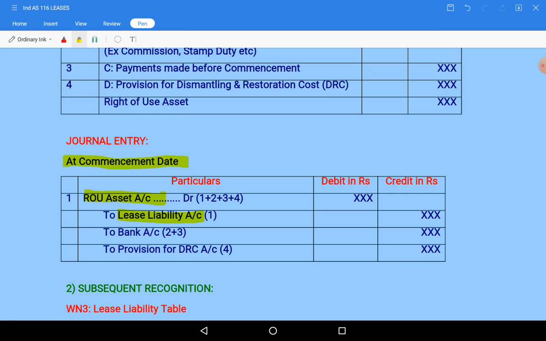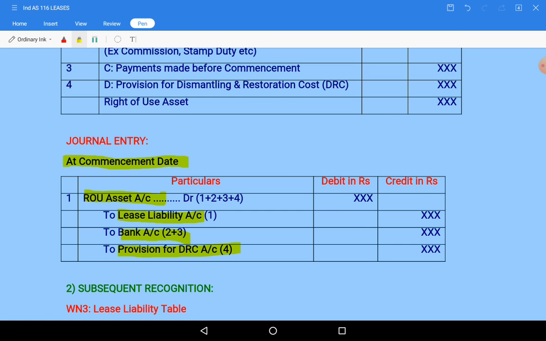In case of any advance payments or any initial direct cost, then to bank also will come. If there is any provision for dismantling and restoration cost, to provision for dismantling and restoration cost. These three things will be credited and the asset account will be debited. This is what we do initially.